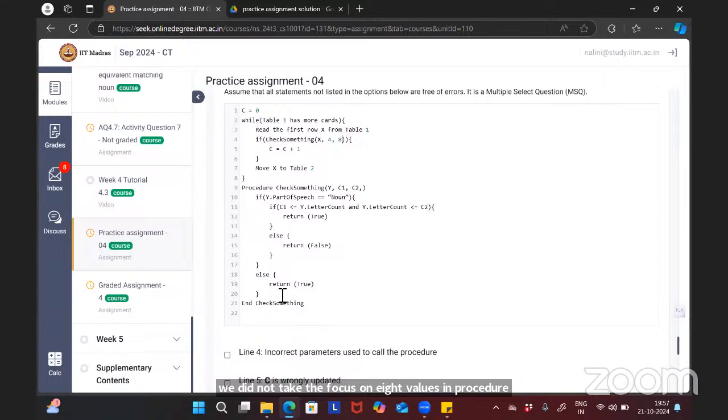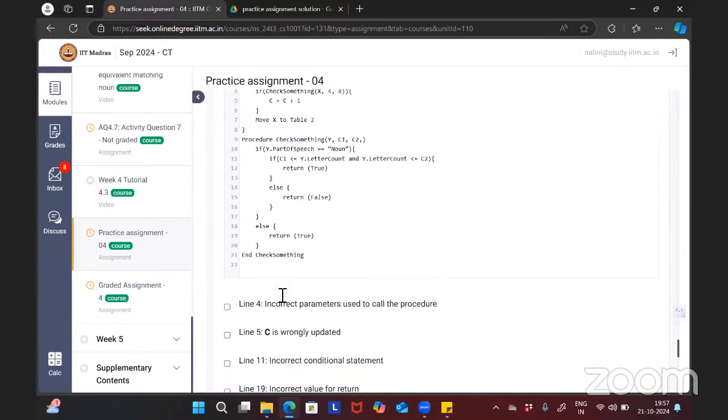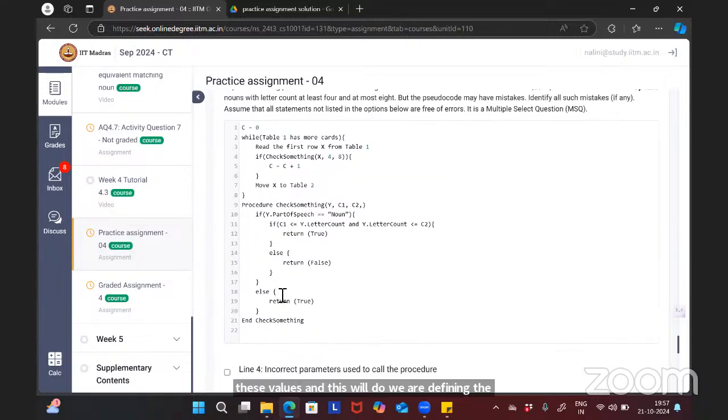While we are calling the procedure, we will give the original values. This is the procedure definition: we are defining the procedure, check something. While calling the procedure, we will pass the actual values to that procedure. While defining, we will define with some variables. Here C1, C2 are variables. While defining, we just give the variables, but while calling this procedure, we will give the values to those variables. Okay.